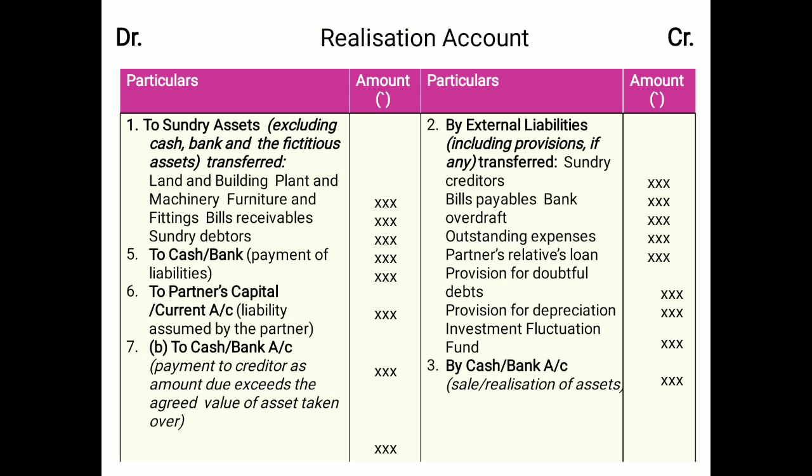So this is the format of the realization account. It will be discussed later how to pass the entries, but you may see here item number 1 means assets transferred from the balance sheet. Item number 2, the liabilities transferred from the balance sheet. Item number 3 is referring to the realization of assets in cash.